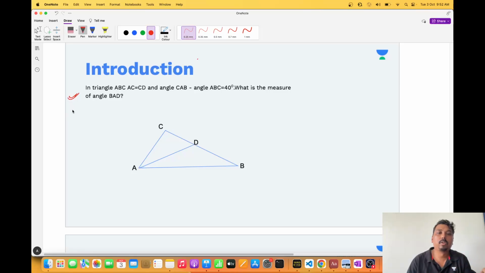So: the sum of angles of a triangle is 180 degrees, the exterior angle, equal sides give equal angles, and for a straight line, whatever rays you draw, the sum of all angles is 180. If you know these 3-4 properties, none of the questions in triangles is going to torture you. You will solve it in a fraction of seconds.